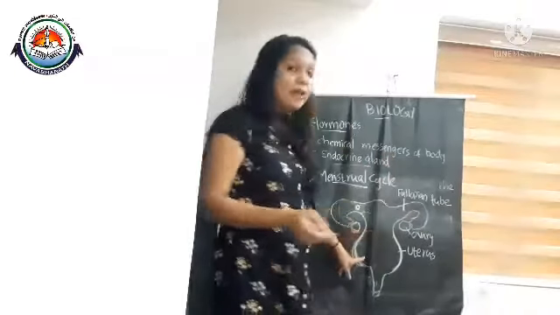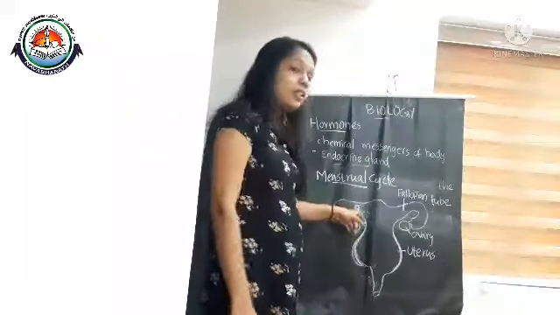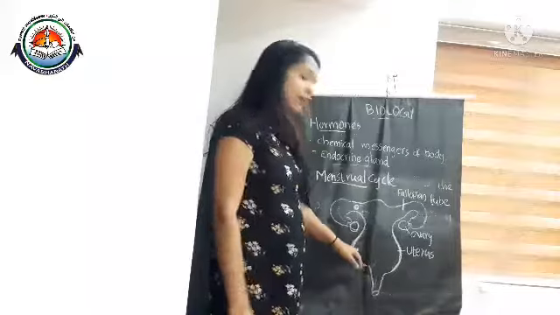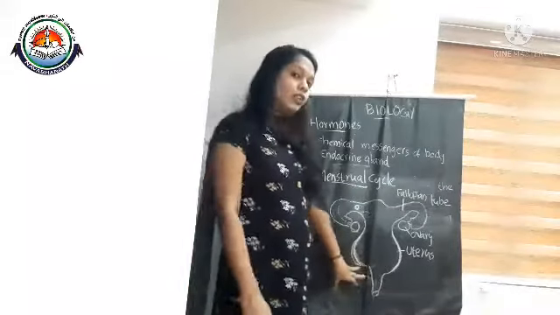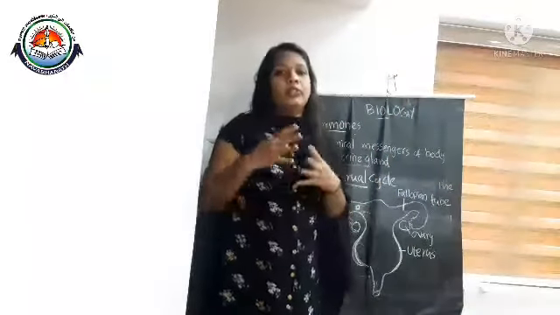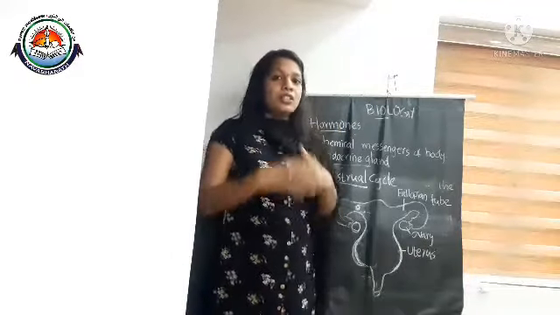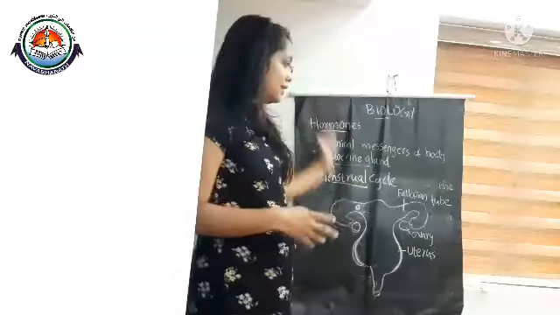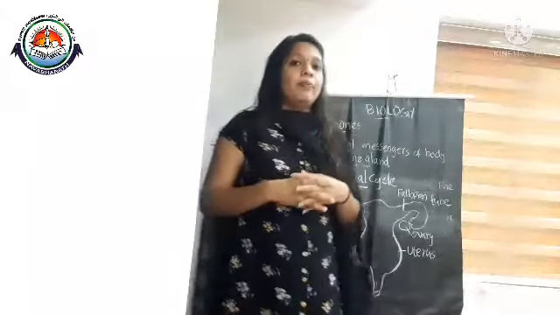Clear? And if pregnancy occurs, that means if fertilization occurs, the embryo will be implanted on the uterus wall, and that will lead to the development of the fetus and then the delivery. That is the pregnancy phase. So this is about the menstrual cycle.